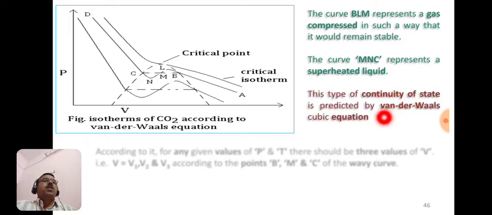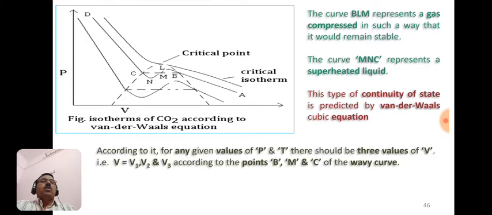of state is predicted by the van der Waals cubic equation. According to the van der Waals cubic equation, for any given values of pressure and temperature, there should be three values of volume V, and they are V1, V2 and V3 according to the points B, M and C of the wavy curve.